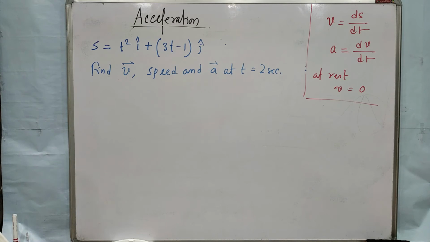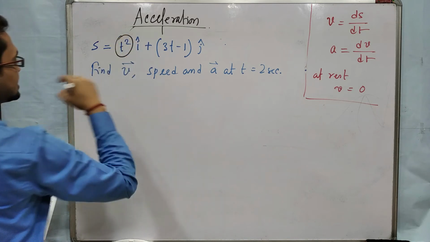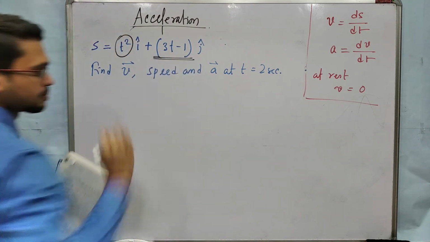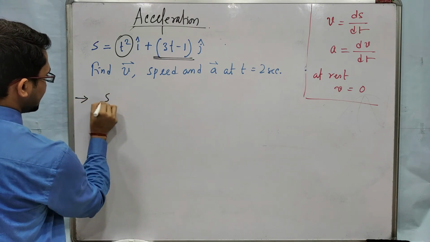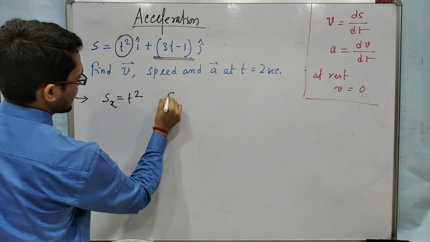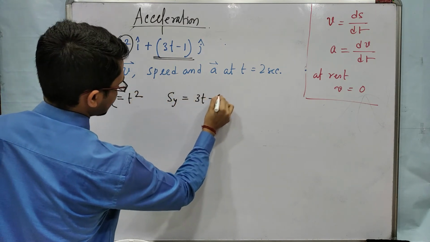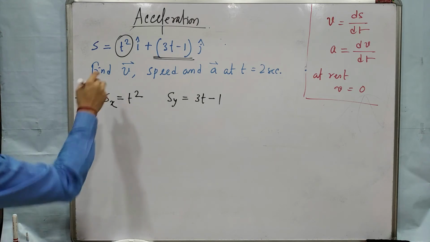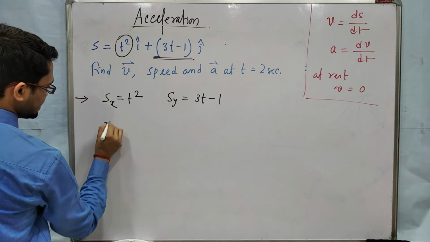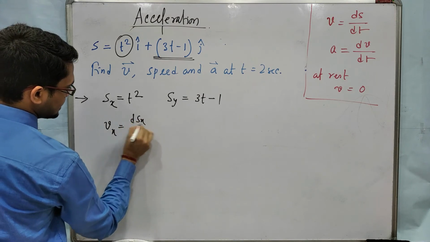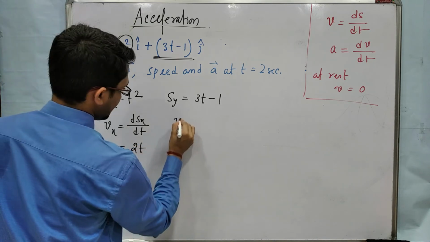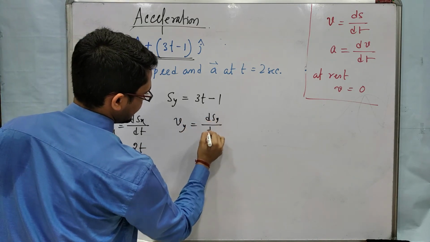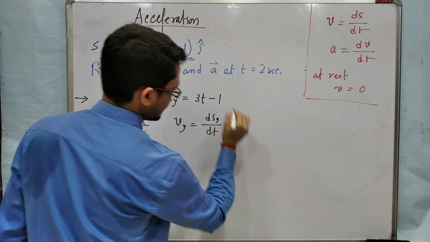Okay, so this is the equation. S is equal to, again i cap, j cap are given. So i cap means this part, t square part is along x axis and this part is along y-axis. Okay, so first I am writing Sx equal to t square and Sy equal to 3t minus 1. Okay, we have to find velocity. So velocity along x-axis first. So Vx, it will be dSx/dt. Derivative of this you will get 2t, and Vy is dSy/dt. Derivative of this you will get 3.